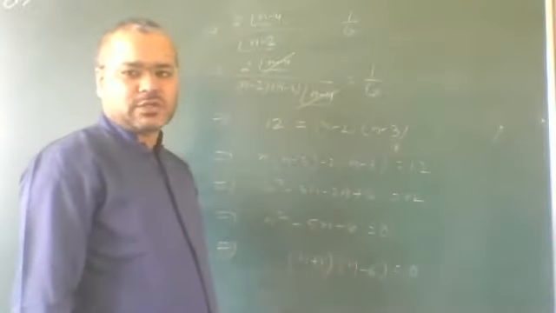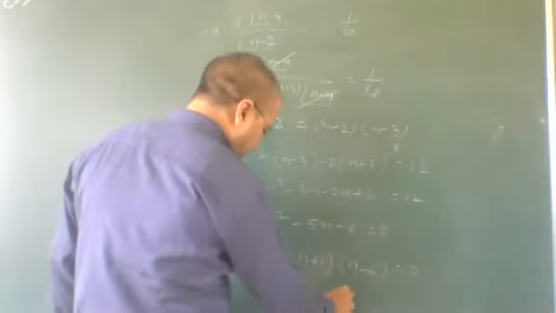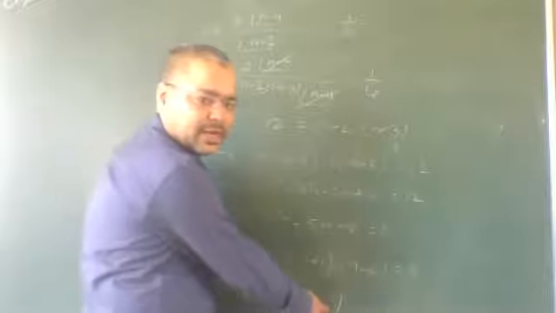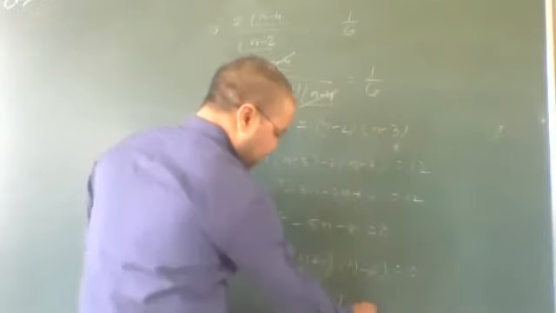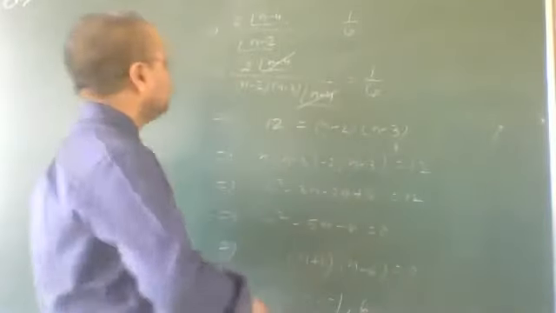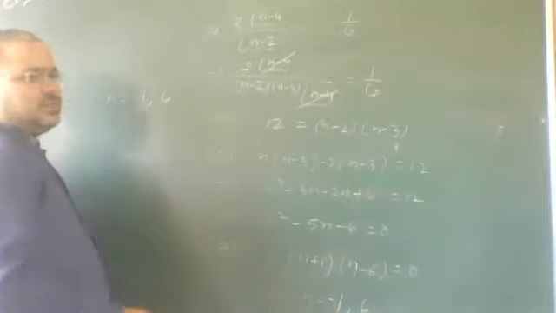Now by zero product rule, value of n will be minus 1 and 6.